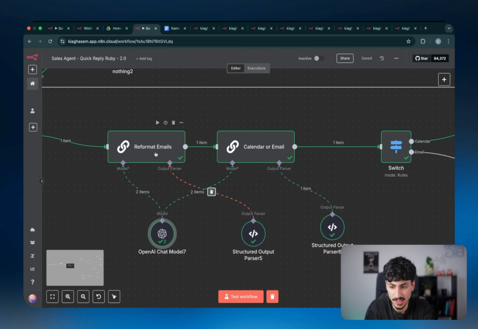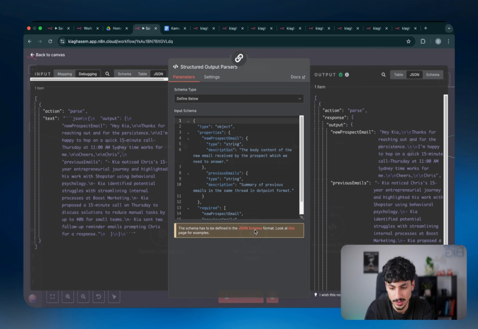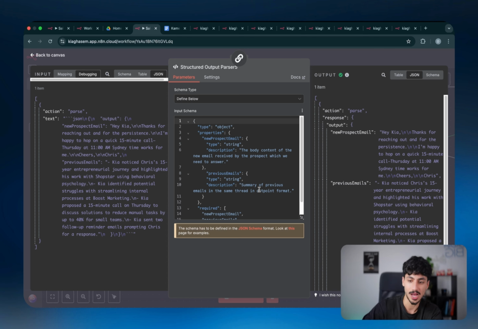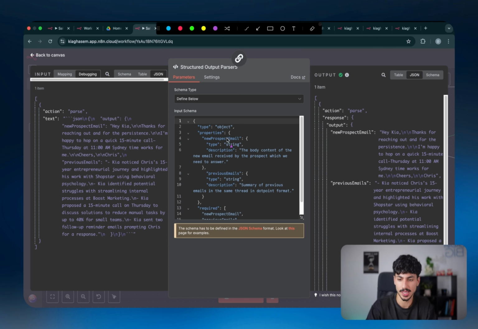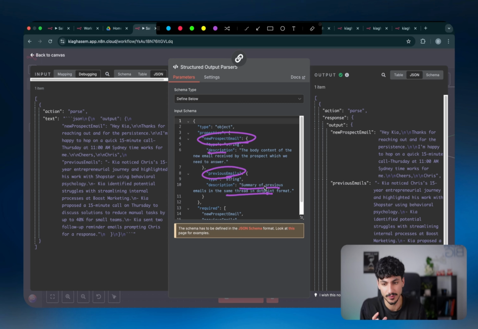So then the second thing that this node is actually connected to is a structured output parser. And what this structured output parser basically does is it just tells the AI exactly what the output should look like. So it's basically just saying the output should be in this sort of JSON formatting with two very specific parameters that we want defined. One of them is the new prospect email parameter, and the description for this parameter is the body content of the email received by the prospect, which we need to answer. And the second one is the previous emails, and that's the description of it there.